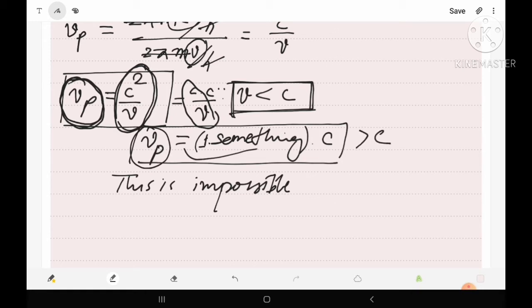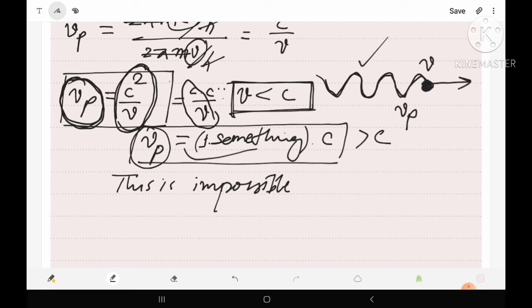It means that suppose a particle is moving, then if a single wave is associated with the particle, its velocity will be Vp, and Vp is more than v also. So it is impossible to find the particle and the single wave together. It means that with a moving particle, a single wave could not be associated.